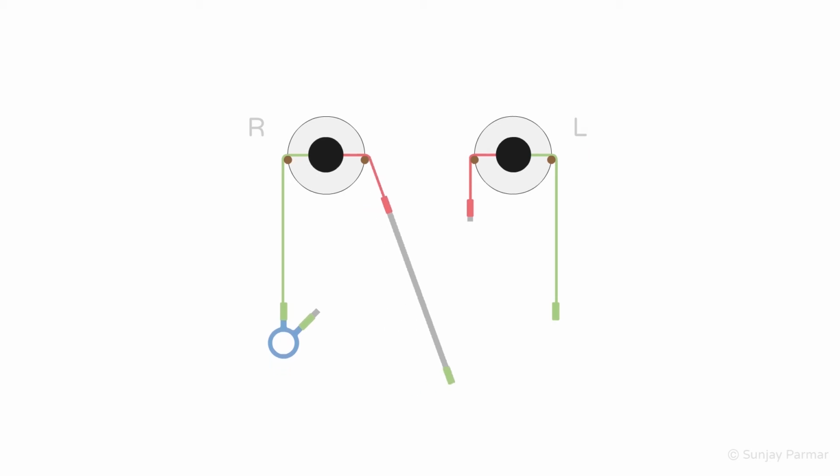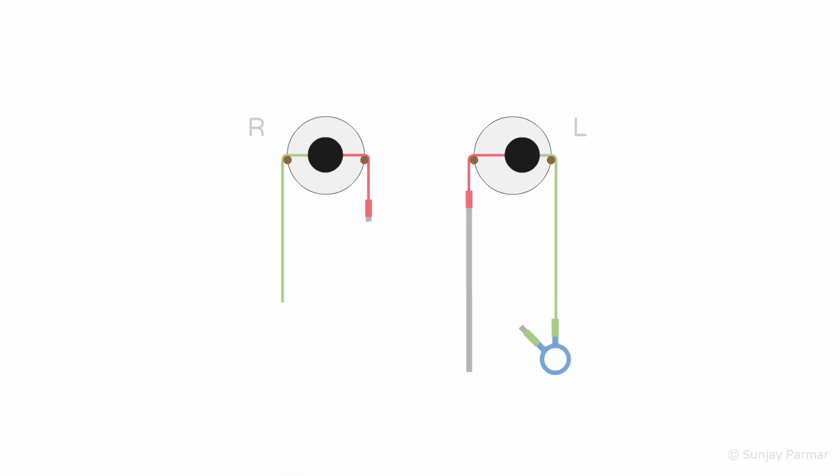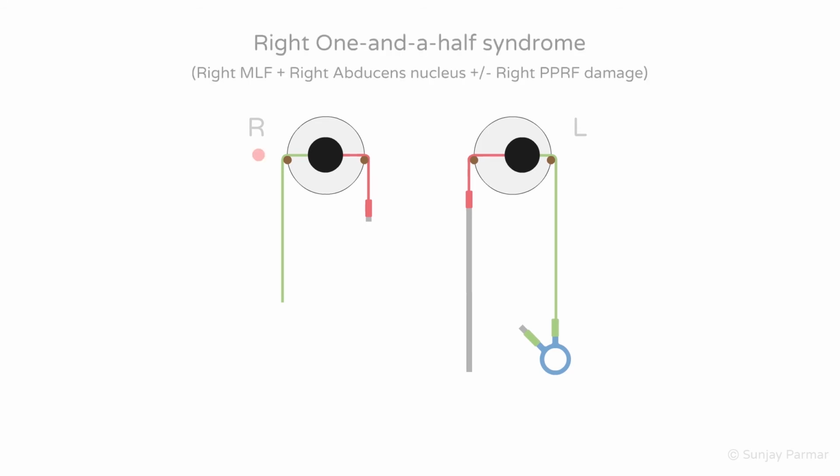If the right abducens nucleus and right MLF are damaged, as shown by both the green rectangles and MLF disappearing, the right blue PPRF handle is disconnected and so cannot pull the eyes to the right, causing a right horizontal gaze palsy. Looking to the left, there is a right INO. The left eye is exotropic.